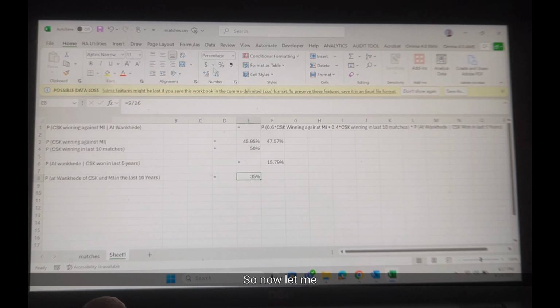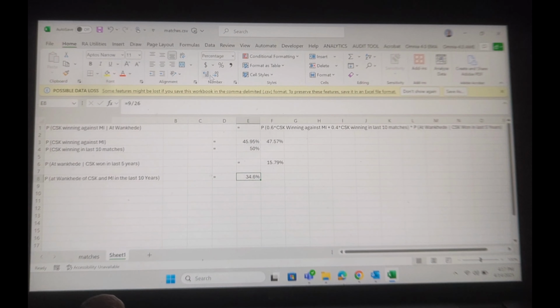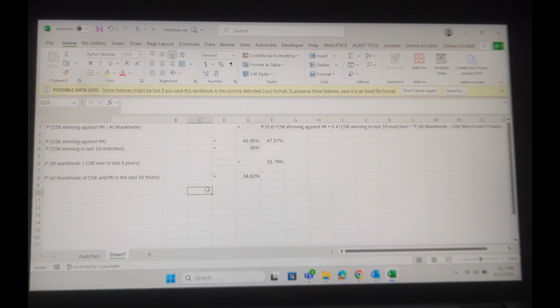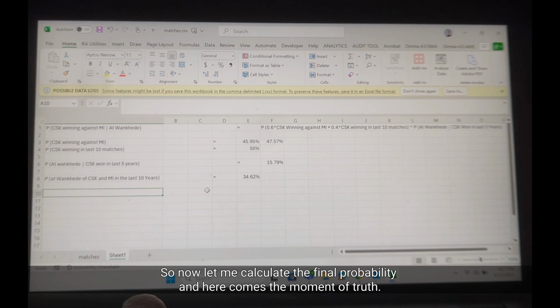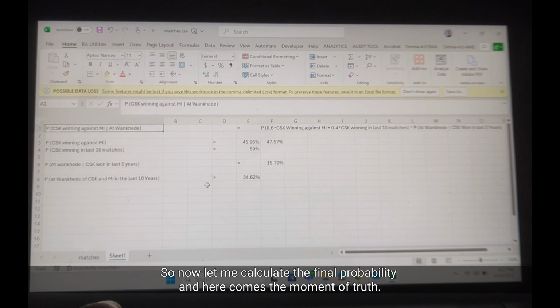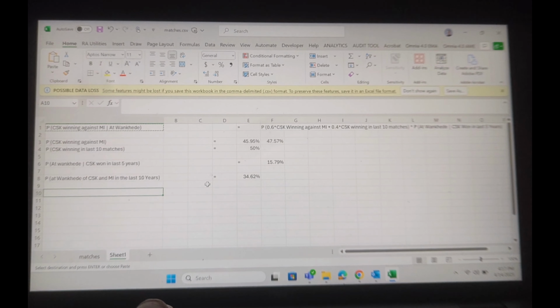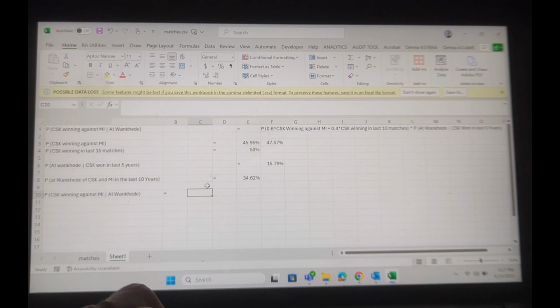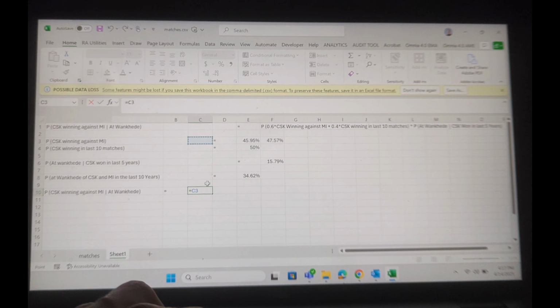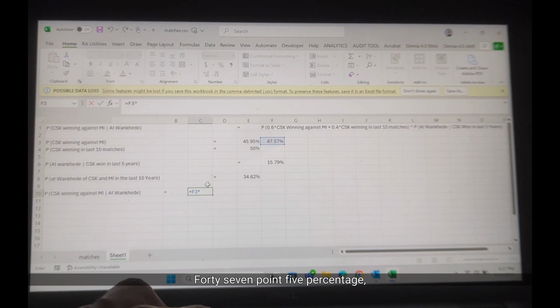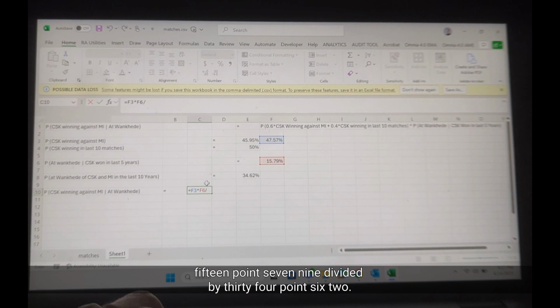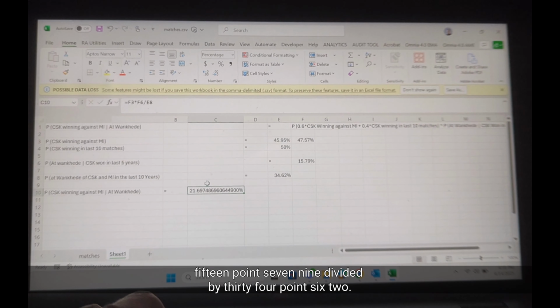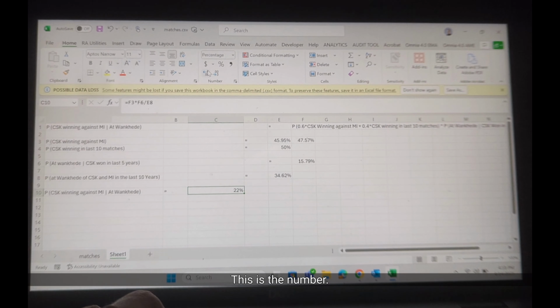So now let me calculate the final probability, and here comes the moment of truth. Let's see what answer we get. 47.5%, 15.79 divided by 34.62. This is the number.